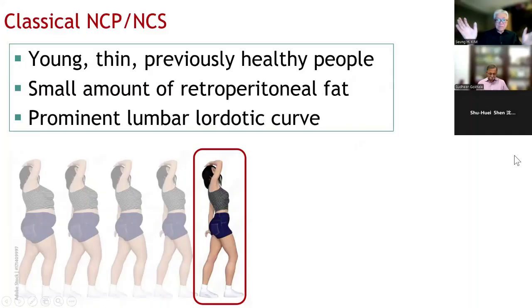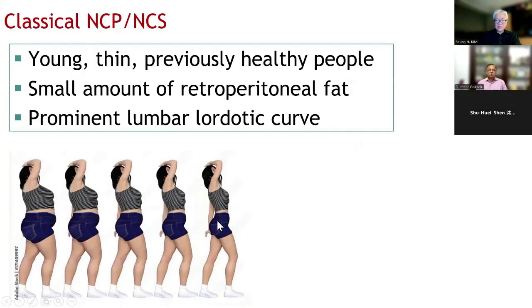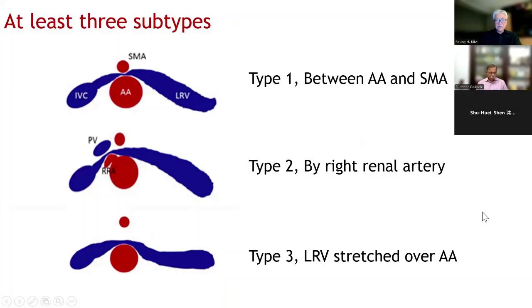Another thing is many think that nutcracker syndrome is a disease in thin patients, but in my experience it's not limited to thin patients. Thick patients also have nutcracker phenomenon. Another wrong belief is that the classical type is the narrow space between the aorta and SMA with compression there. That is the classical type of nutcracker. But there are other types.